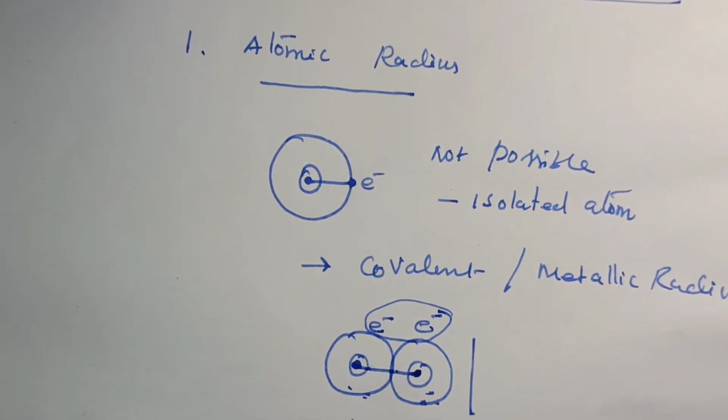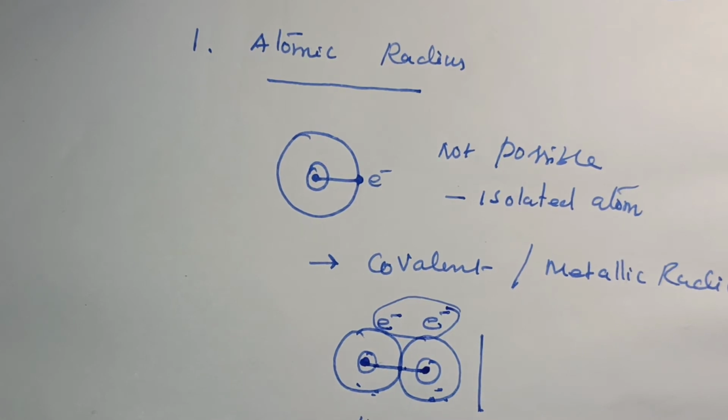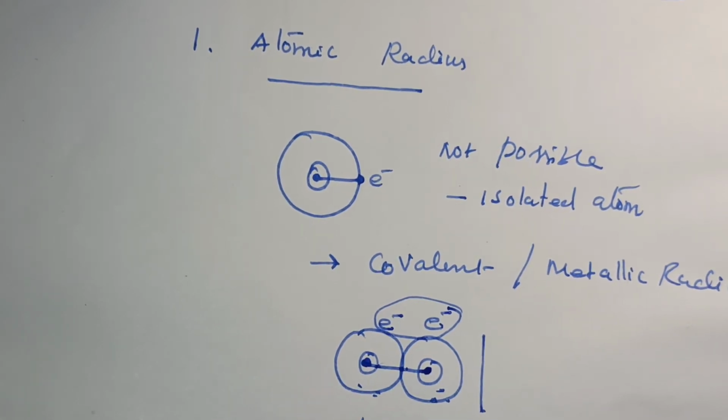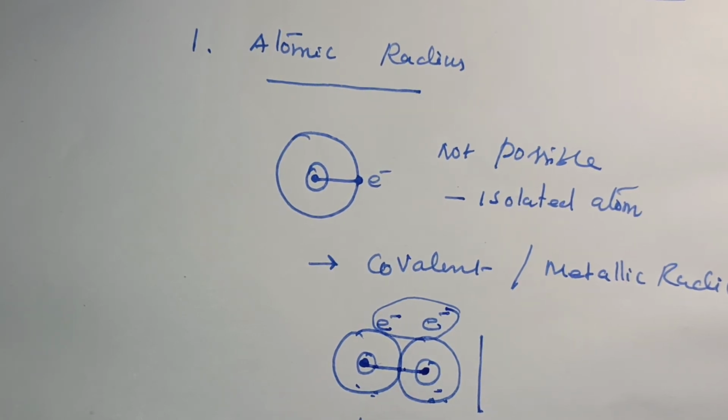For example, two hydrogen atoms in a hydrogen molecule, which contains a covalent bond.